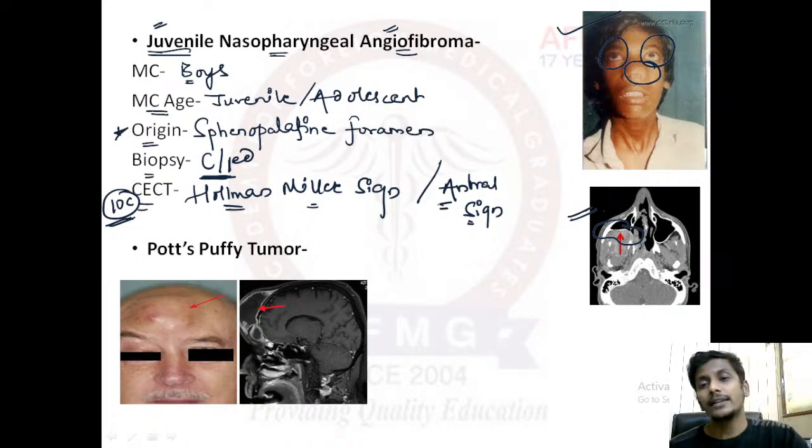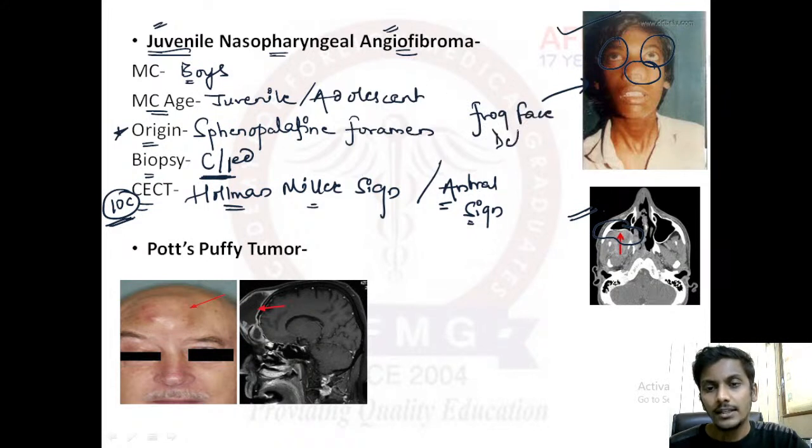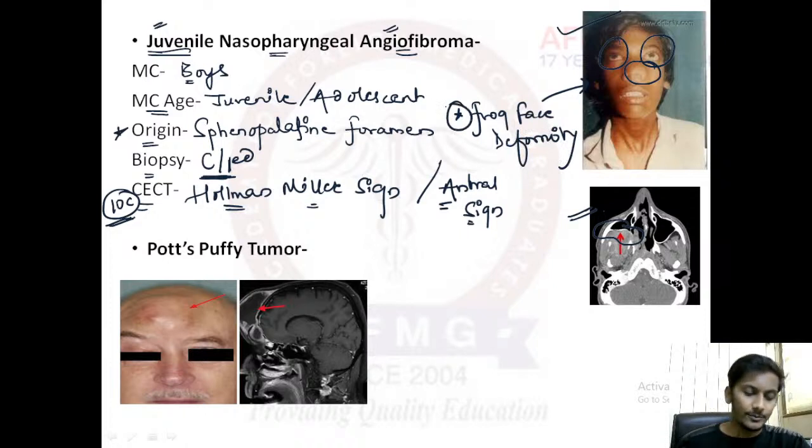Yes, very good. This deformity here, the characteristic facies that we see due to protrusion of the eyeball and a mass here, is also known as a frog face deformity. So please remember, this facies is also known as a frog face deformity. Very good. I hope everything is clear with this. If it is, then I can move forward.